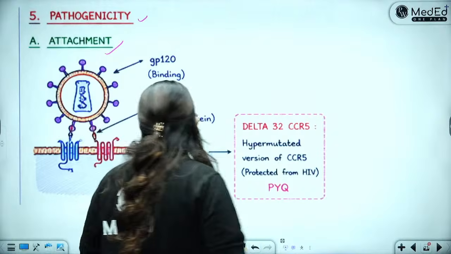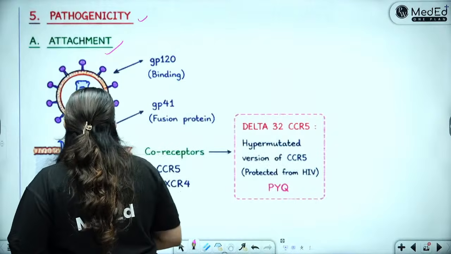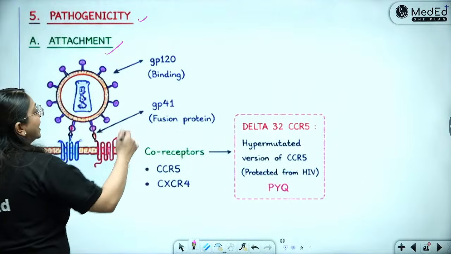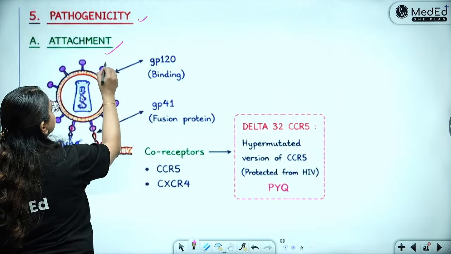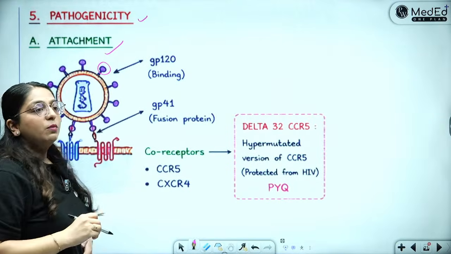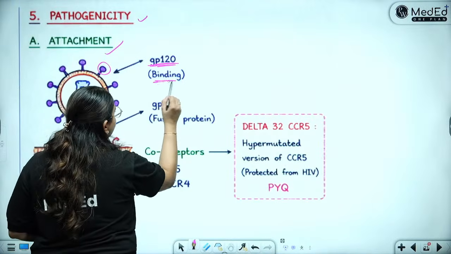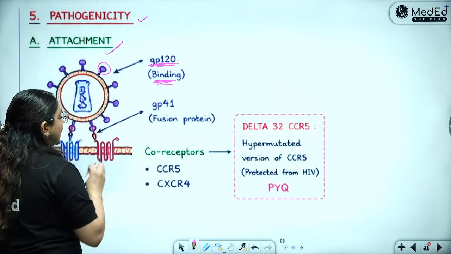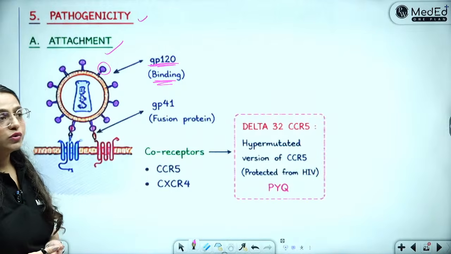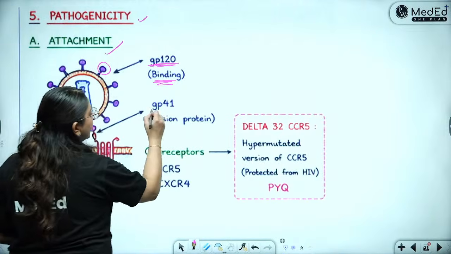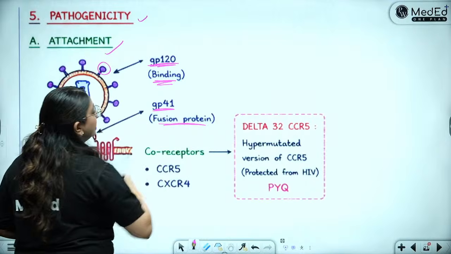All right, chalo. So what was I saying? Attachment. First of all, there is attachment. For attachment, which is the main antigen, the outermost antigen? Which was the outermost antigen? It was GP120, which will cause the binding. Okay? After binding, the virus is going to fuse with the host cell. And who is going to fuse? GP41, which is the fusion protein.